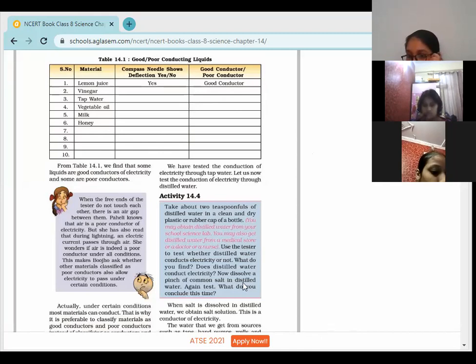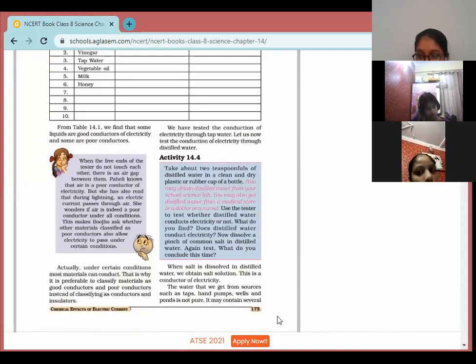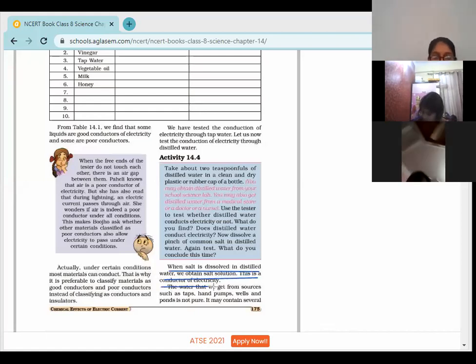And if we add a pinch of salt in it, then what will happen? Underline this part, children, I want each one of you to underline. When salt is dissolved in the distilled water, then what happens? We obtain salt solution, and this is a conductor of electricity. Kindly underline: when we add salt in the distilled water, which means pure water, we obtain a salt solution and then it conducts electricity.